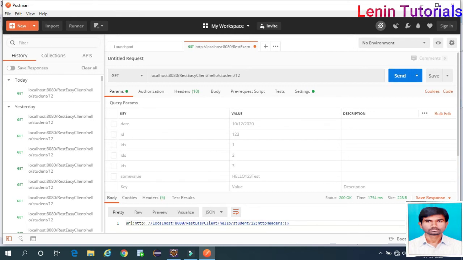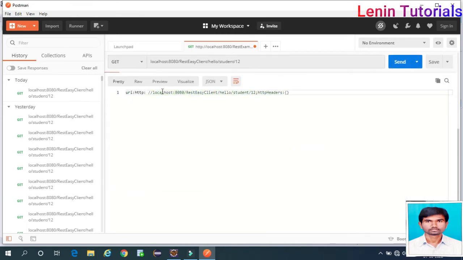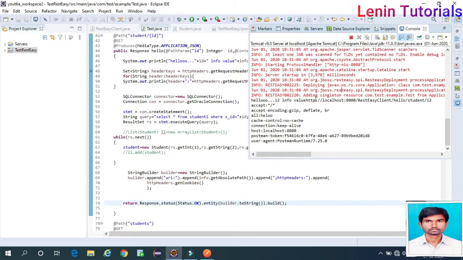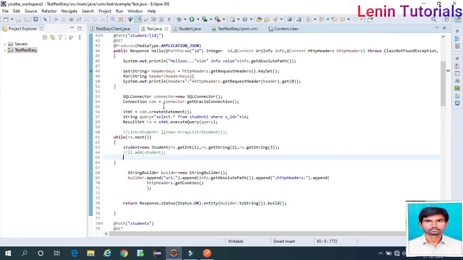Yeah, we got the URL. Whatever you are appending, the cookie you appended yesterday is not coming here. Okay, fine. And then what all is there? We are printing everything here from the headers. I'm printing the header keys, getting them from the key set, and iterating using a for each loop. Get absolute path. What is the absolute path here?